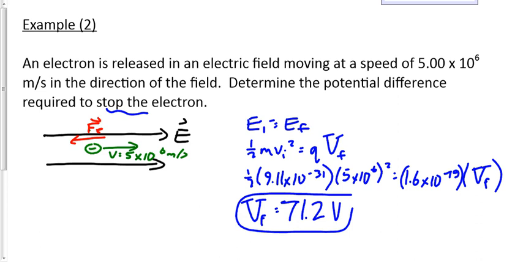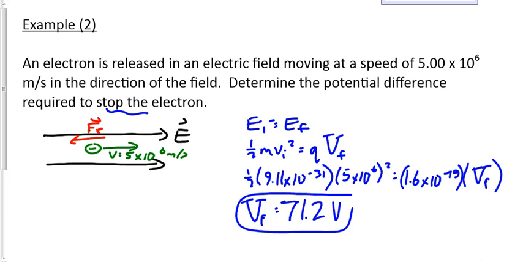What's the change? What's the difference in potential? 71.2, right? What if we had, for some strange reason, I don't know why we would have done this, but what if we had made the initial 20? Could we have done that? Yes, we could have. What would we have gotten for VF if we had made the initial 20? 91.2. Would that have been my answer? No, my answer would have still been the difference between the initial and the final. So technically, we found the final. You've got to subtract final minus initial. But since we made the initial 0, it's just the final, right? That make sense?